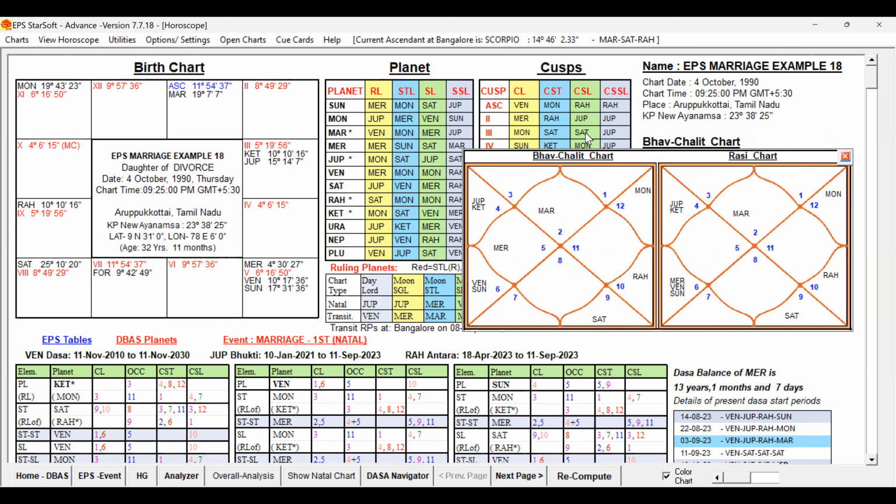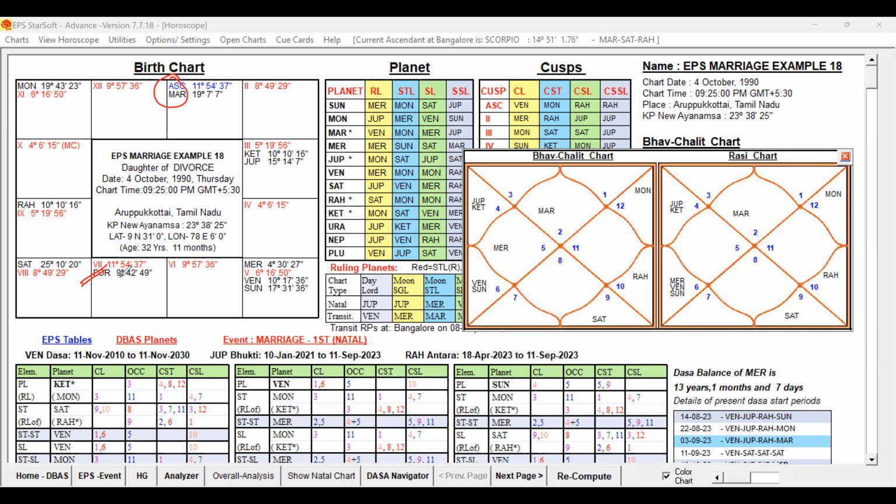Now let us study the preliminary study. Lagna is falling in the sign of Taurus. Seventh cusp is falling in the sign of Scorpio. Now, the seventh lord is Mars. Where is Mars posted?